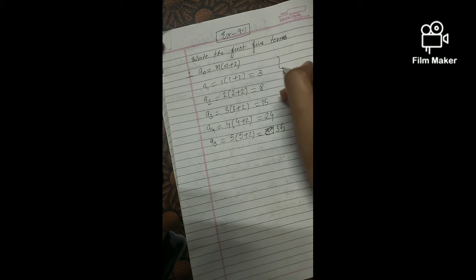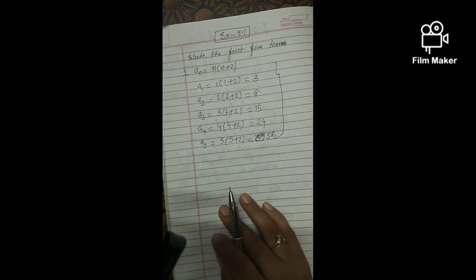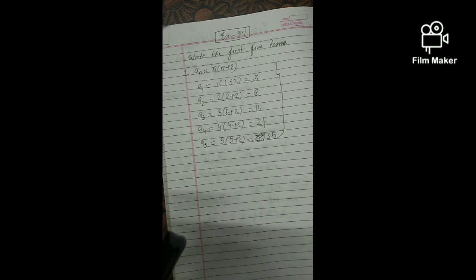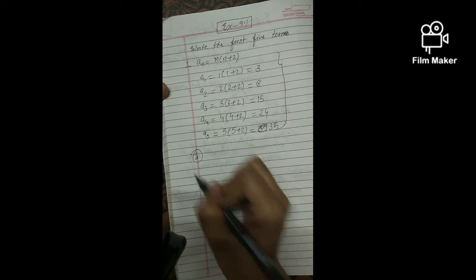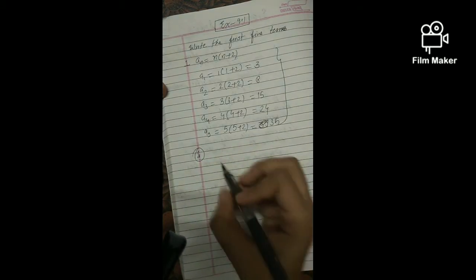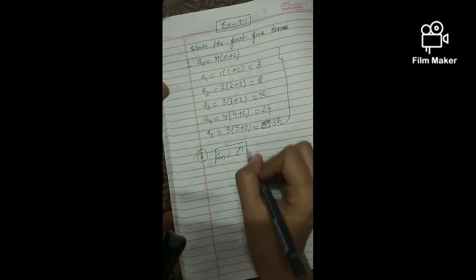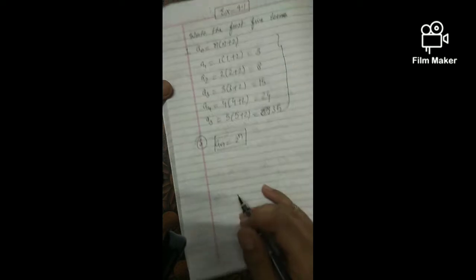So these will be our first 5 terms of the given sequence for which we are given the nth term formula. Similarly, we can do the second sum, third sum, fourth sum, and all the 6 sums. But let us do sum number 3 here. The third sum, nth term is given 2 raised to power n. This is the nth term formula.